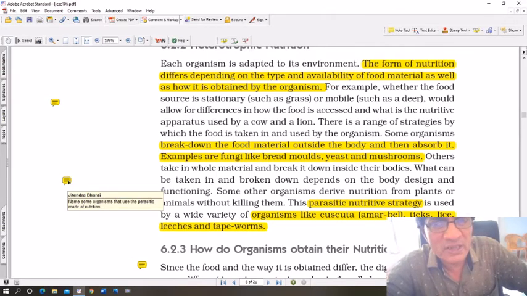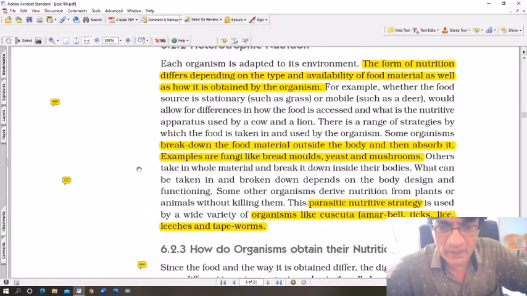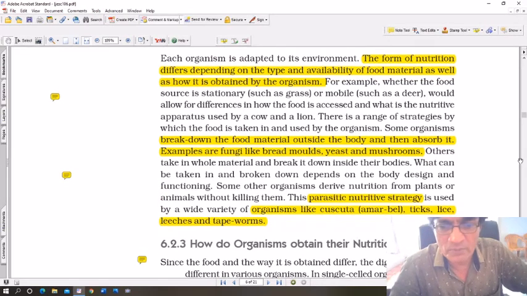See, self-study is extremely important. If you don't know how to study, then in higher classes you are going to have problems. And that is why I am trying to show you how to study. When you go through this, make sure you have underlined everything or highlighted this and also written the questions by the side. Okay. Then how do organisms obtain nutrition?